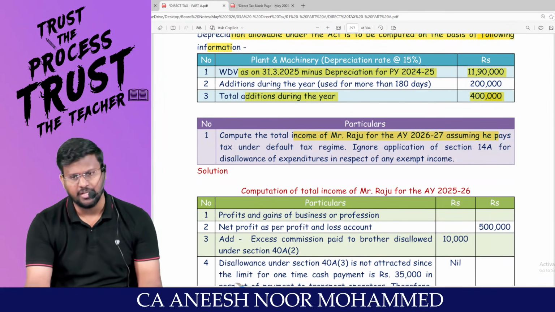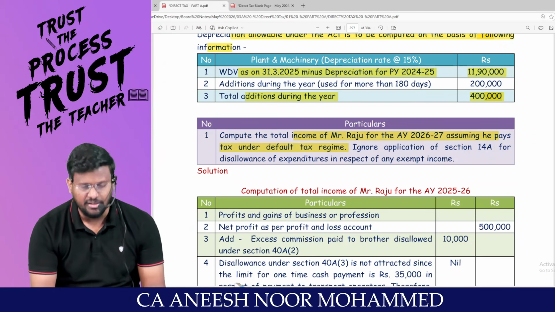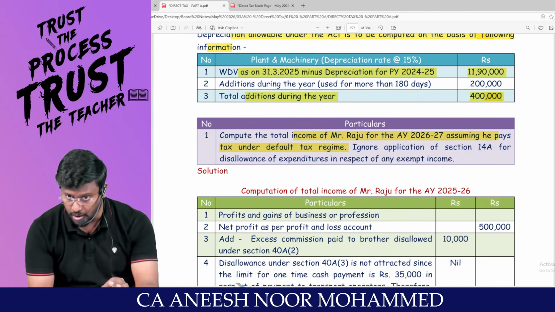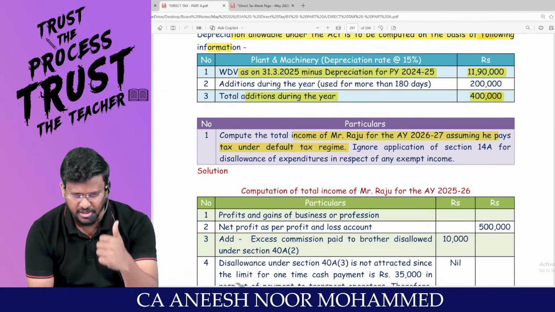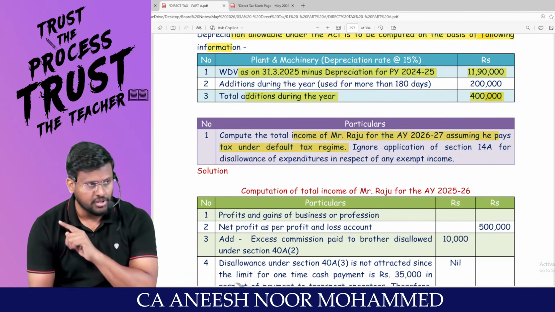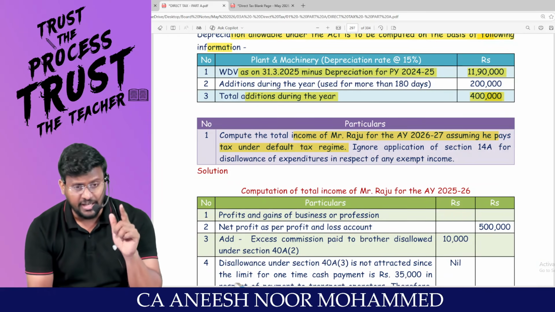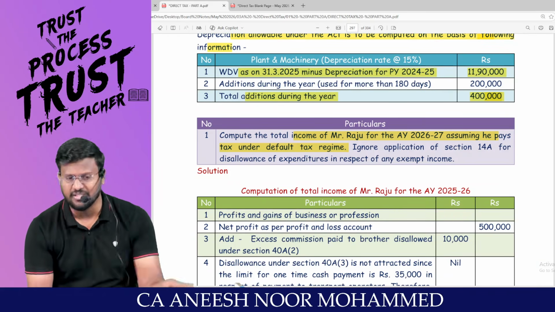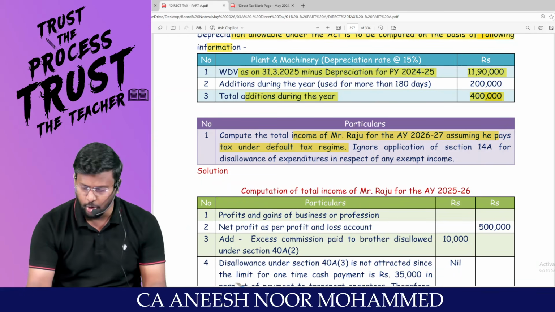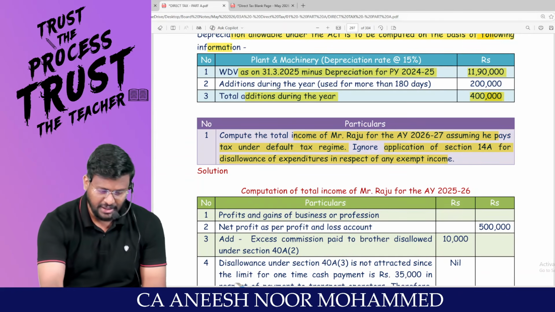Sir, compute the total income of Mr. Raju for assessment year 26-27, assuming he pays tax under the default tax regime. That means if you are traveling through the default tax regime, there is no concept of additional depreciation, no question of 24B, no question of Chapter 6A. Hence, you are not entitled to claim ATC. Ignore application of section 14A for disallowance of expenditure in respect of any exempt income.